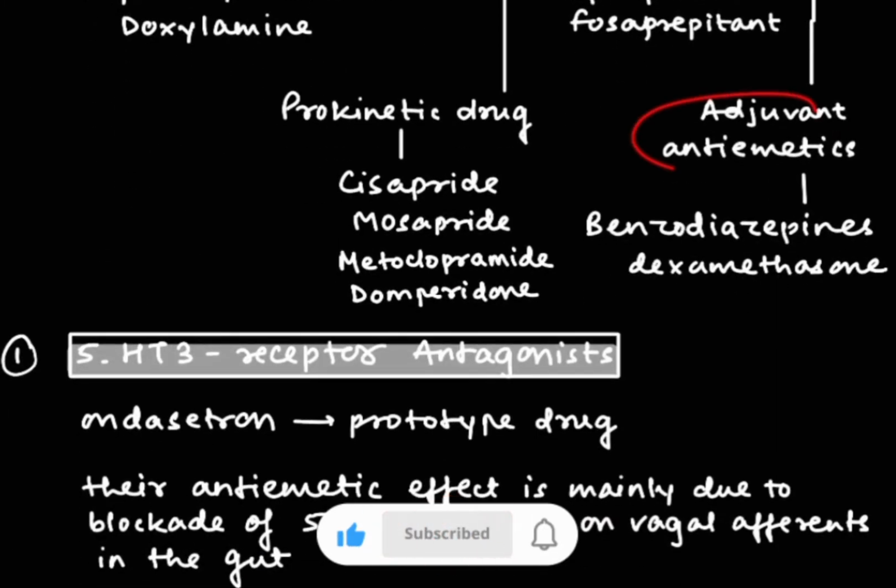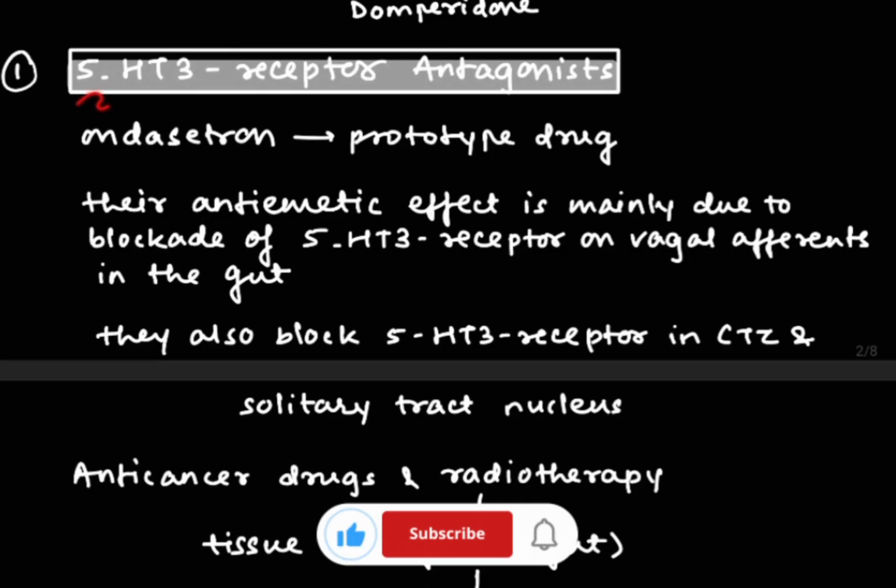And last is adjuvant antiemetics. These work by blocking specific neurotransmitter receptors which are present in the vomiting reflex. It includes benzodiazepine and dexamethasone. Now we are going to see all these things in detail. So first is the 5-HT3 receptor antagonist.